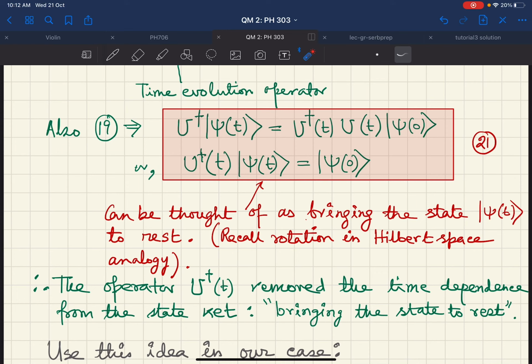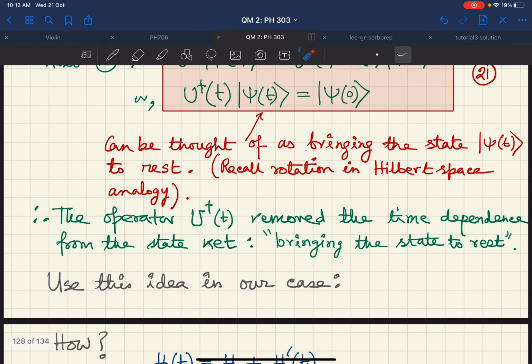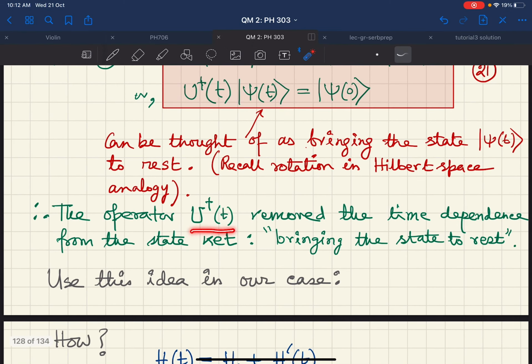Remember, we just said that physically you can think of the Schrodinger state ket as rotating in the Hilbert space. So by operating U dagger t, as if we have actually frozen this state ket psi t in time. Basically, what this operator U dagger t has done is that it has removed the explicit time dependence from the state ket.